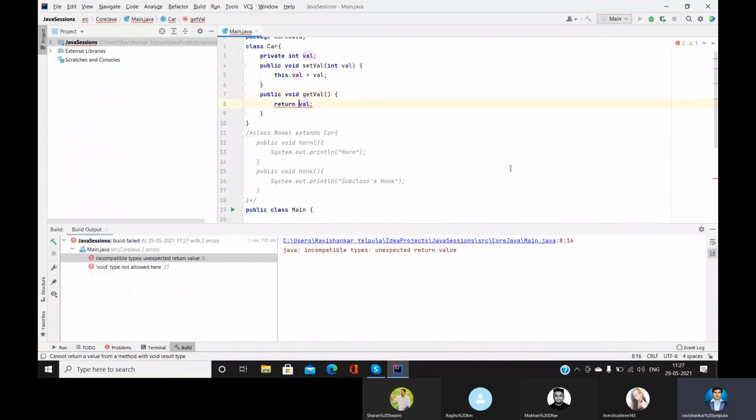Unexpected return value. We are returning the value of integer, but the return type is void. So this is called the return type. The first keyword, public, is the access type, and the second word, whether void, int, float or double, is the return type.